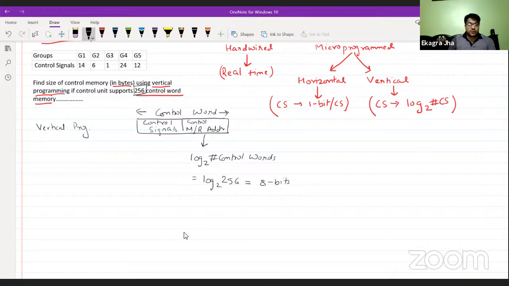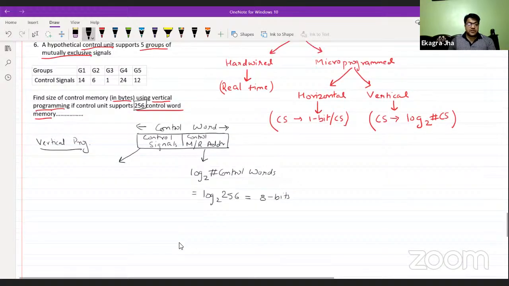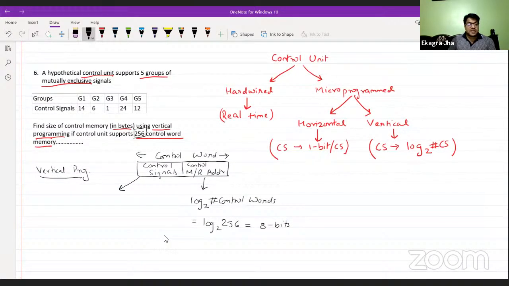About control signals, we have the information that the control unit supports vertical programming, and the signals are grouped as mutually exclusive, as already written in the question. Mutually exclusive means one group at a time only. Otherwise the maximum set would be the answer. Because the groups are mutually exclusive, if G1 is occupied, the other groups are not known by the system. Only one group can be recognized by the system at a time.